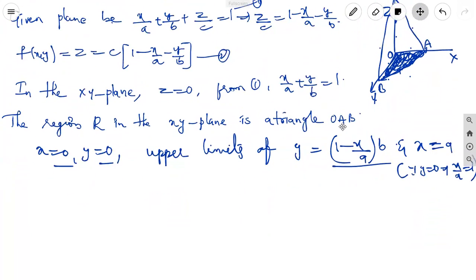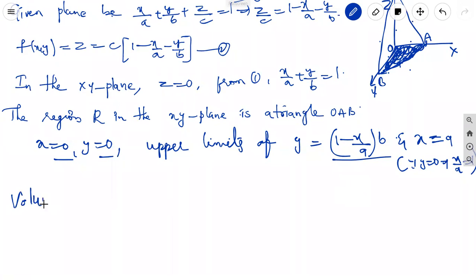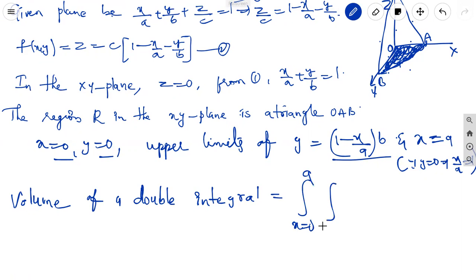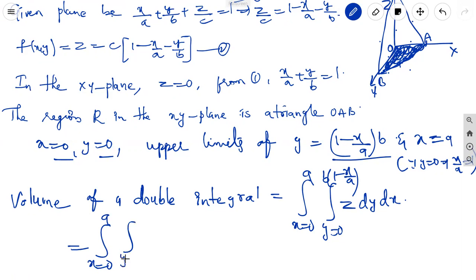Now we can take the volume as a double integral, that is equal to the integral x equal to 0 to a, y equal to 0 to b, of 1 minus x by a, z dy dx. What is the z function? Here z is c into 1 minus x by a minus y by b, into dy dx.